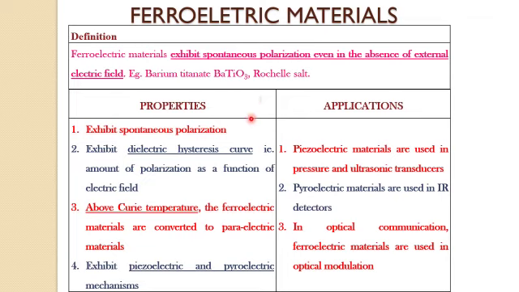Ferroelectric materials have very similar properties to the ferromagnetic materials which we have studied. So the properties are: they exhibit spontaneous polarization and a dielectric hysteresis curve, that is, the amount of polarization induced as a function of electric field. Above the Curie temperature, the ferroelectric materials are converted to paraelectric materials. They exhibit both piezoelectric and pyroelectric mechanisms. Hope you remember, piezoelectric is polarization induced due to mechanical stress, and pyroelectric is polarization induced due to a rise in temperature.